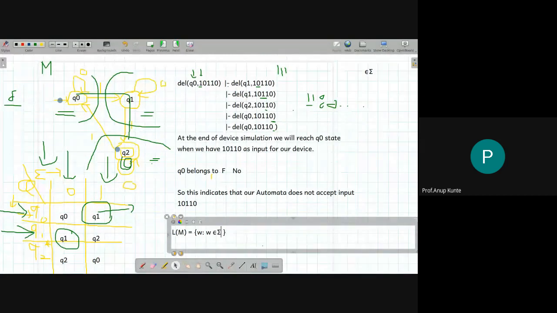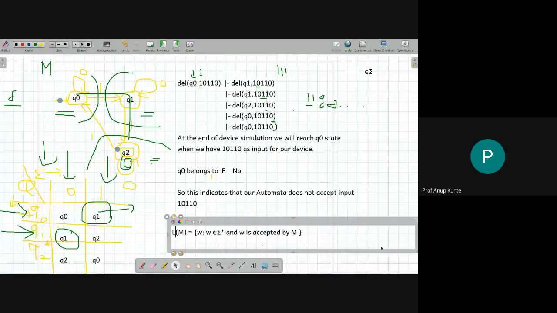I did not want to do this much effort. And there is a star for it, sigma star. So now what is this star? We'll come to that discussion in a bit. So L of M is a set of W's where W belongs to sigma star. That is, W is a string. What kind of string? The other property is W is accepted by M. So this is the definition for L of M.